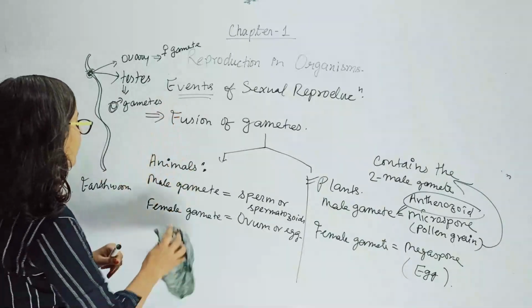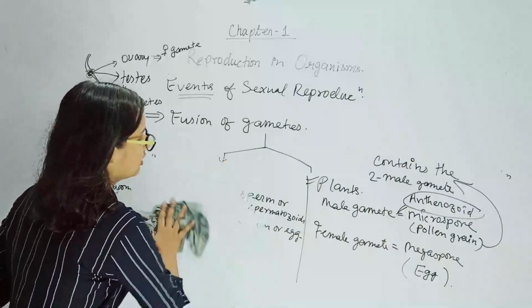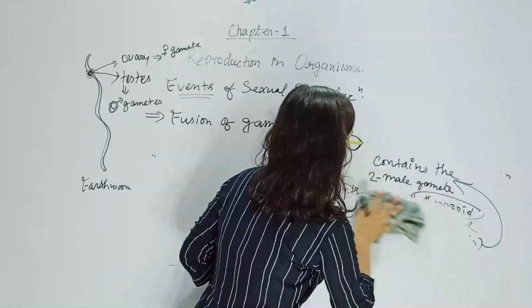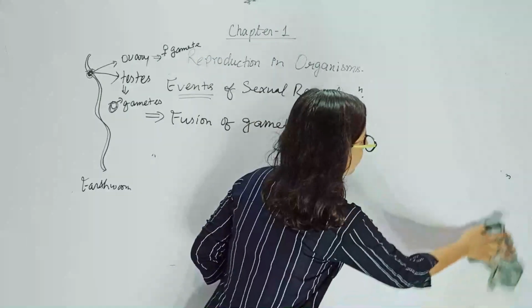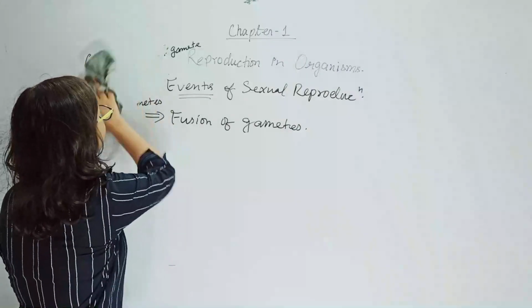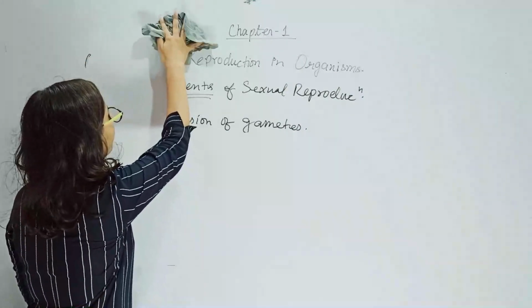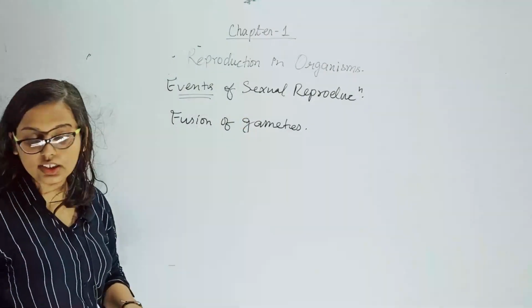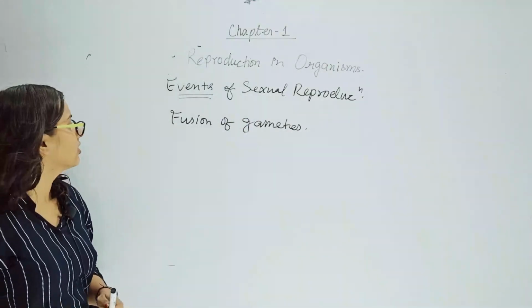Next we are studying the events in case of sexual reproduction. Hope you are making the notes also. So the main event in case of sexual reproduction is the fusion of gametes.